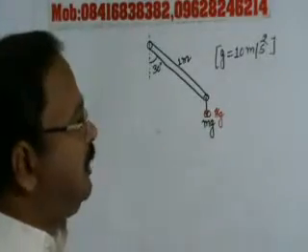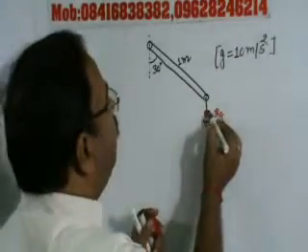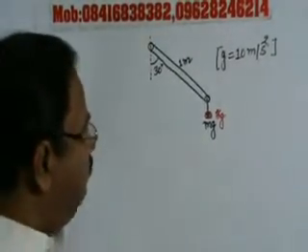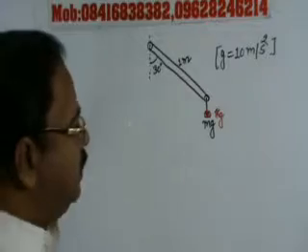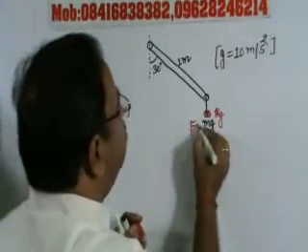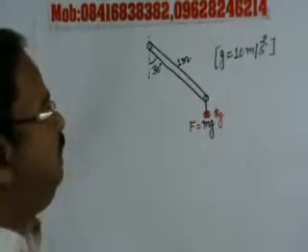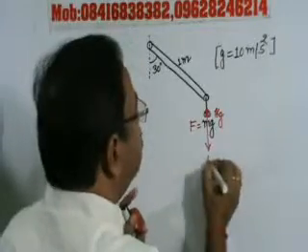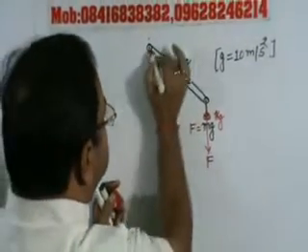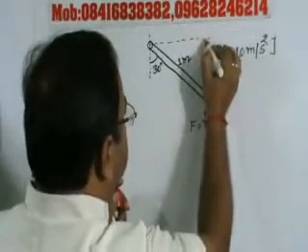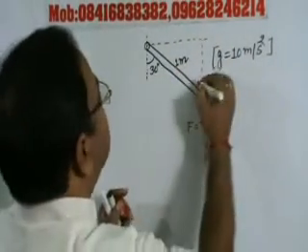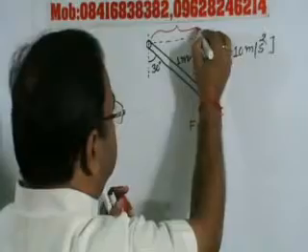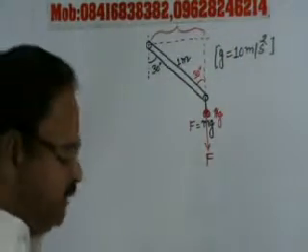So I would like to explain the problem. This weight of 1 kg is being suspended from this point and the length of this is 1 meter. So what is the torque? Now F is the force, F is equal to mg, that is 1 into g, and this is the line of action of force. What will be the perpendicular distance? This angle is 30 degrees, this angle will also be 30 degrees, so this will be the perpendicular distance. So this is a very simple problem.